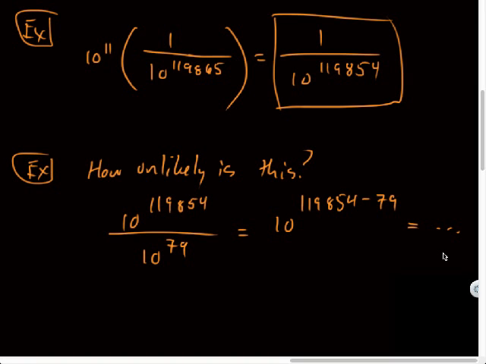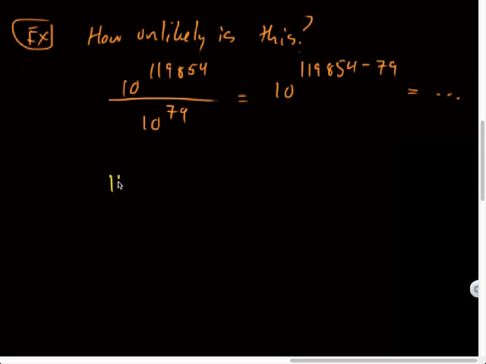But I want to find out how many times I can divide the number of atoms into this number. I'd want to keep doing this repeatedly until I got down to 0. All right, so I'd divide again by 10 to the 79th, and again, and again, and again, and again. And I'm doing repeated subtraction of these numbers. What mathematical operation is the same as repeated subtraction? Does anyone know? Division, precisely. So let's boil this question down into, let's just take 119854, and we'll divide by 79. And I end up getting this number, 1517.139.